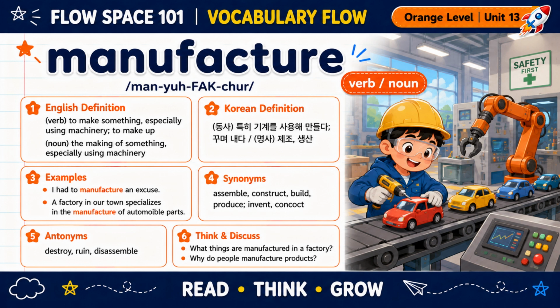Some synonyms are assemble, construct, build, produce, invent, and concoct. Some antonyms are destroy, ruin, and disassemble. What things are manufactured in a factory? Why do people manufacture products?